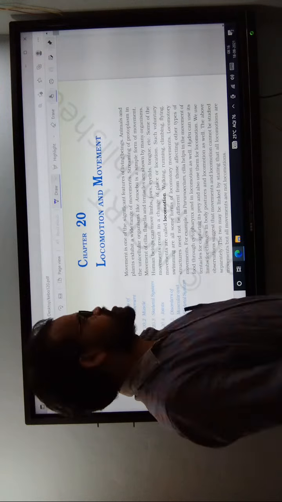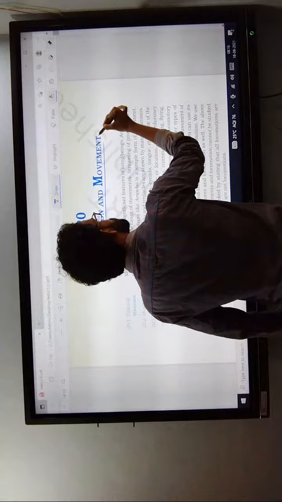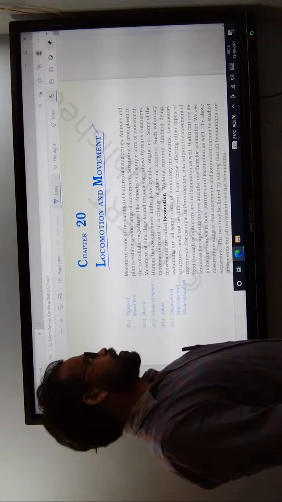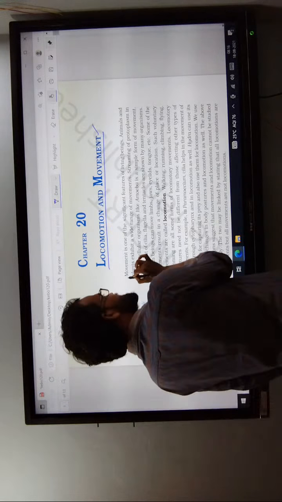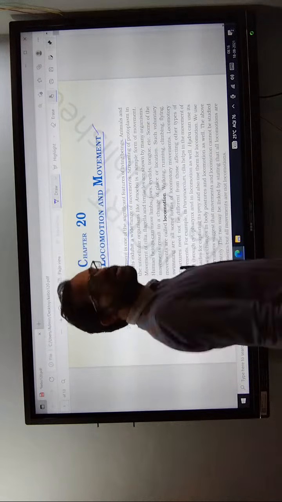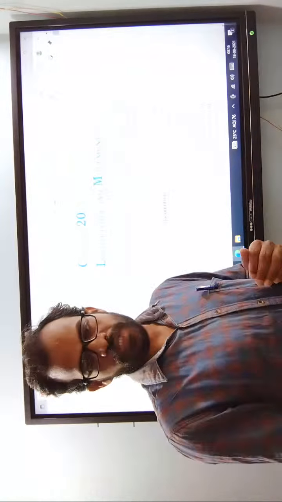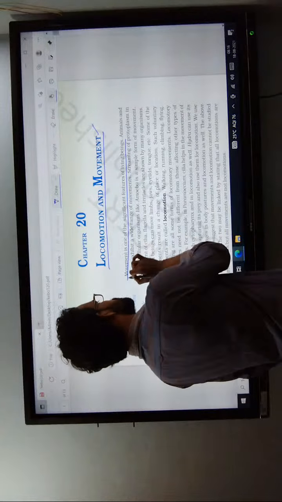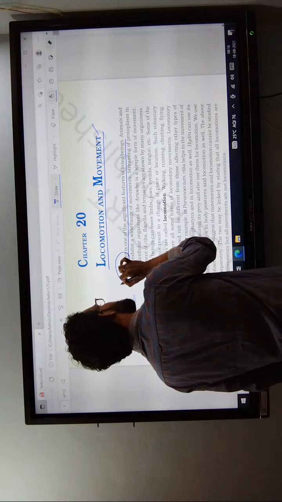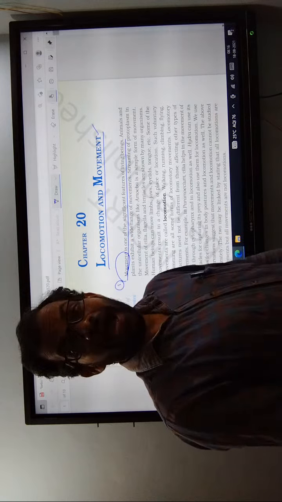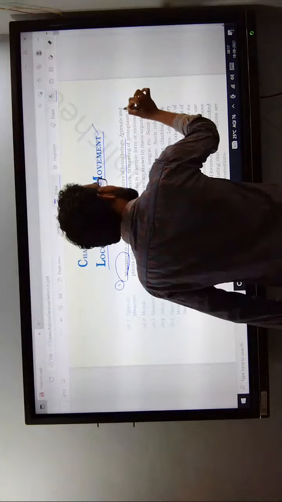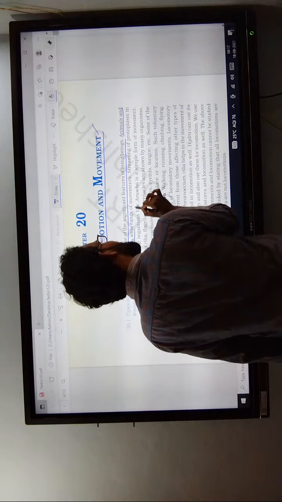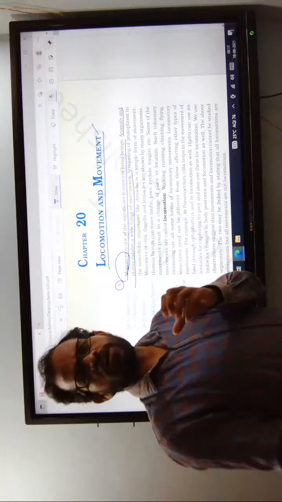Locomotion and movement. Movement is the significant feature of any living organism. What is the first significant property of living organisms? Movement is the significant character of living organisms. Animals and plants exhibit a wide range of movement.